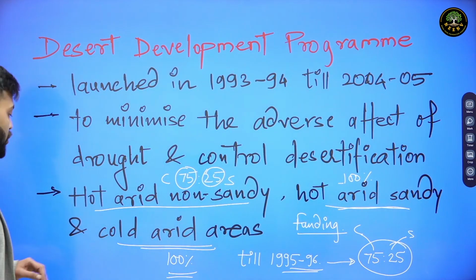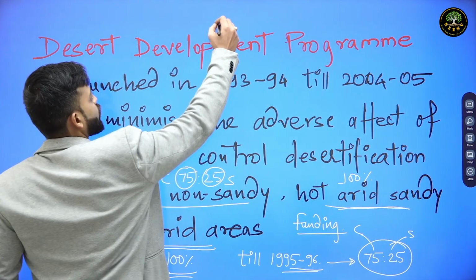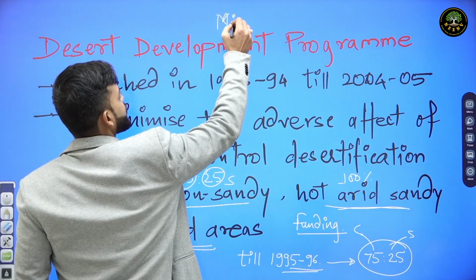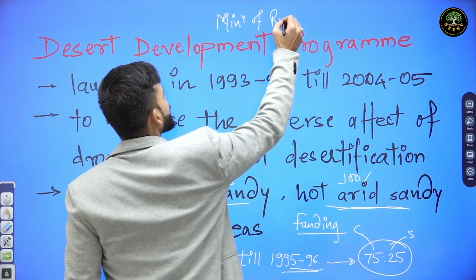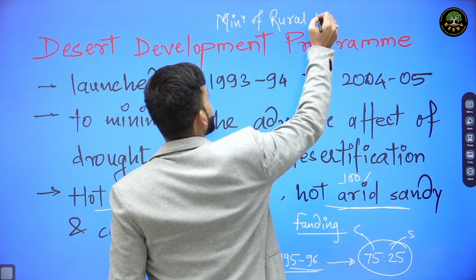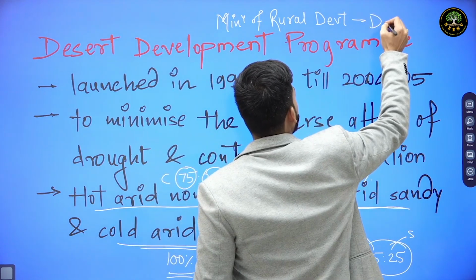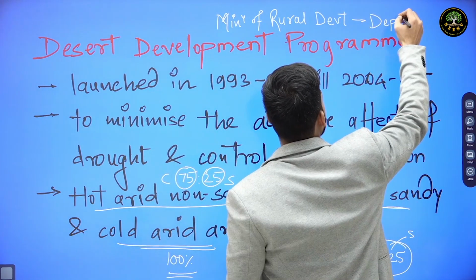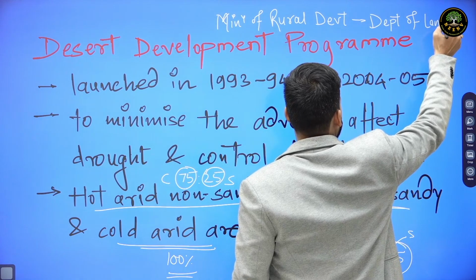This program was also launched by Ministry of Rural Development, and the same department as Drought Prone Area Program, that is Department of Land Resources.